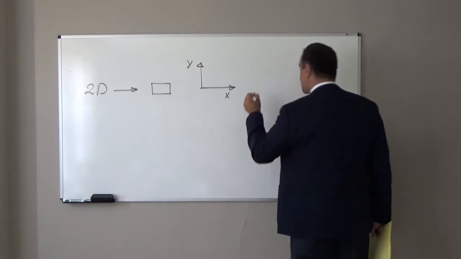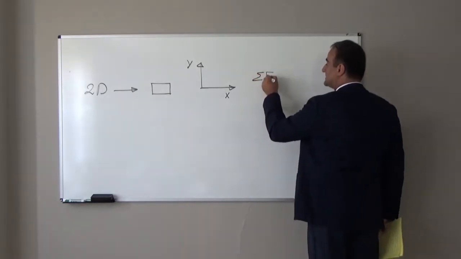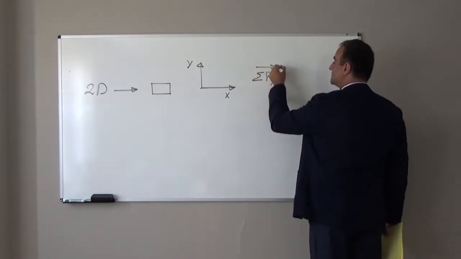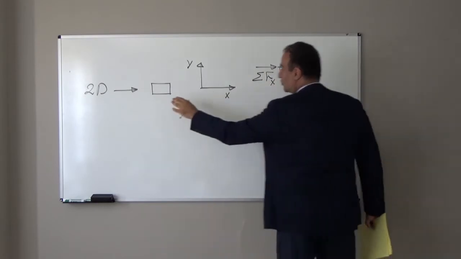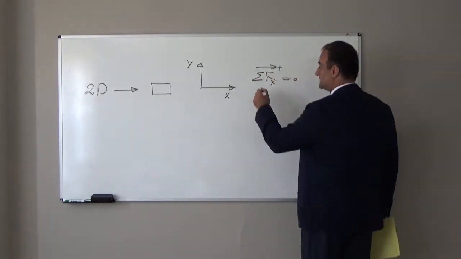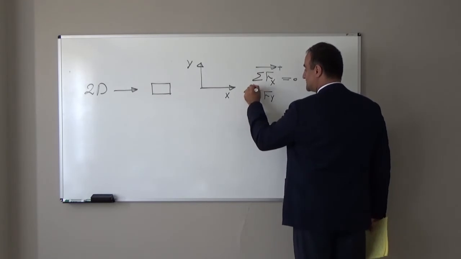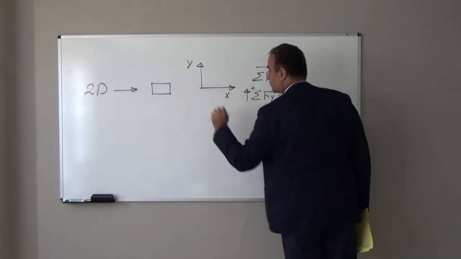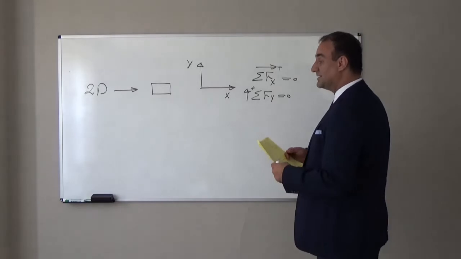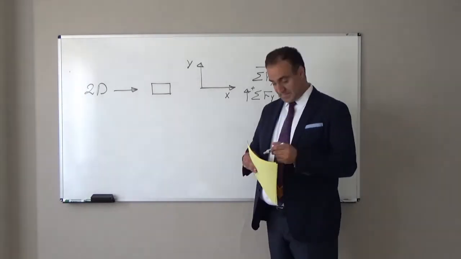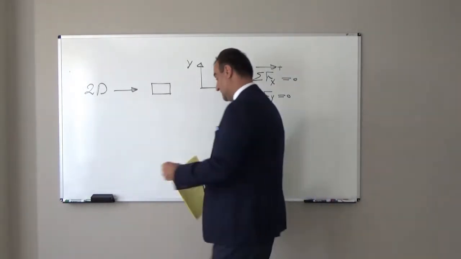If the summation of forces in the x direction is equal to 0, this will not move in the x direction. If the summation of forces in the y direction is equal to 0, this will not move in the y direction. But still, it is not in equilibrium. Why?